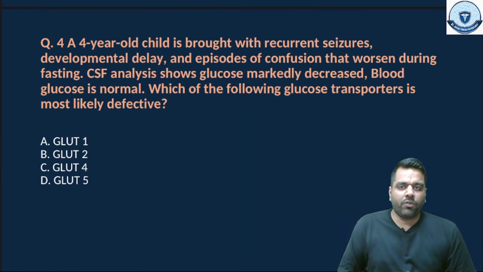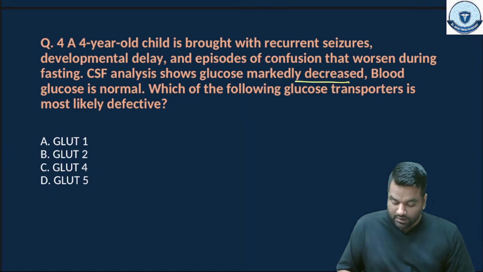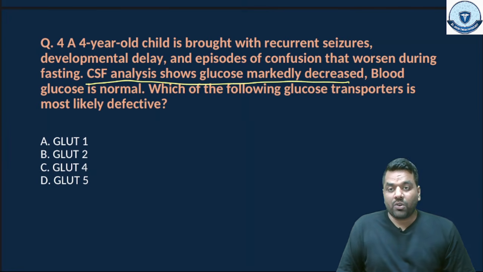Coming to the next, a 4-year-old child is brought with recurrent seizures, developmental delay, and episodes of confusion that worsened during fasting. CSF analysis shows glucose markedly decreased. Blood glucose is normal. Which of the following glucose transporters is most likely defective?